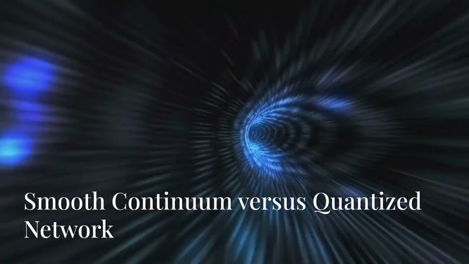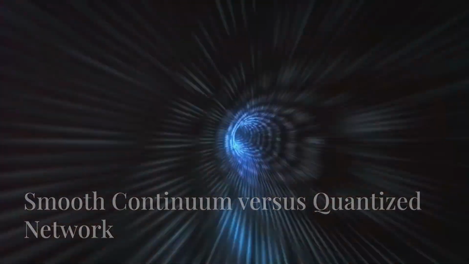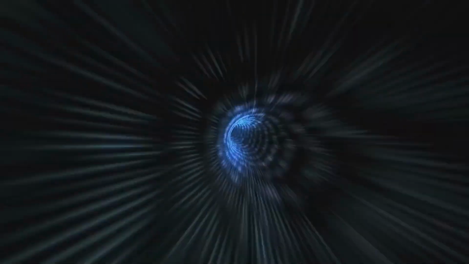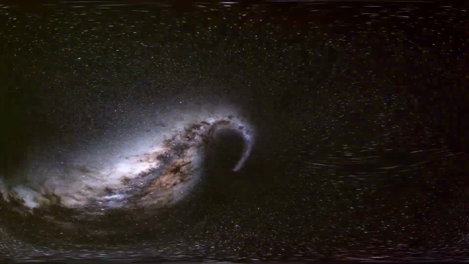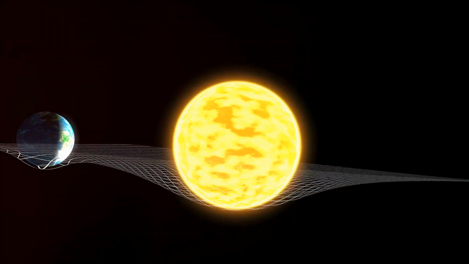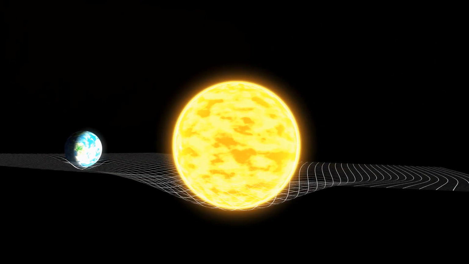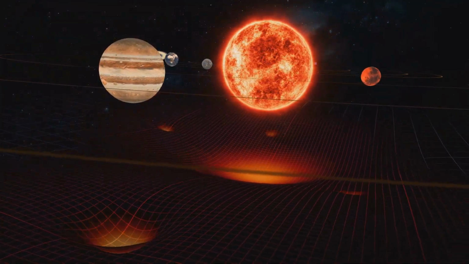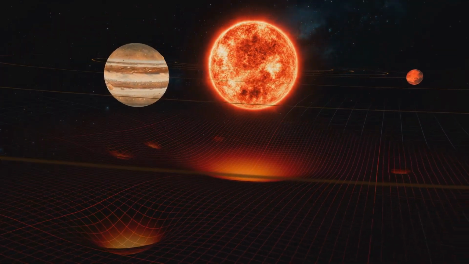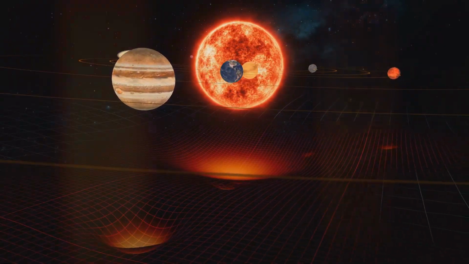The nature of spacetime itself is another key point of divergence between string theory and loop quantum gravity, or LQG. General relativity, Einstein's theory of gravity, describes spacetime as a smooth, continuous fabric that can be warped and curved by the presence of mass and energy. This curvature of spacetime is what we perceive as gravity. Objects moving through spacetime follow the curves of this fabric, explaining why planets orbit stars and why objects fall to the ground.